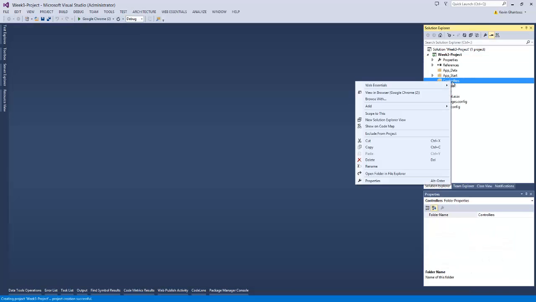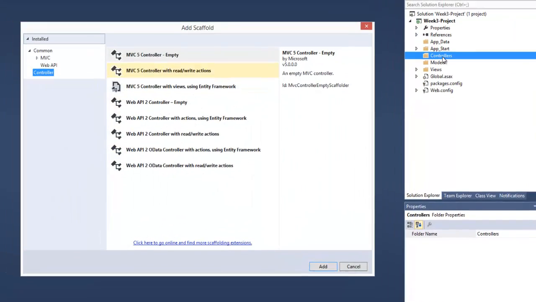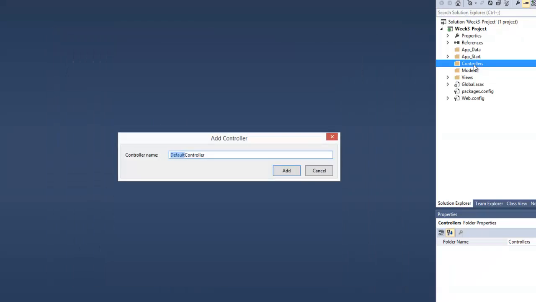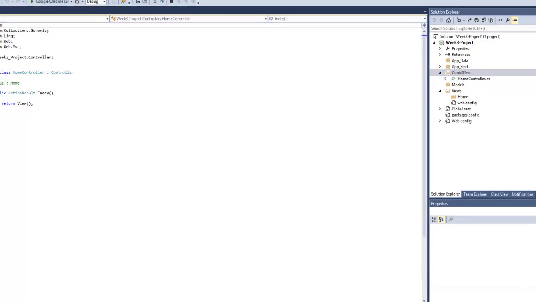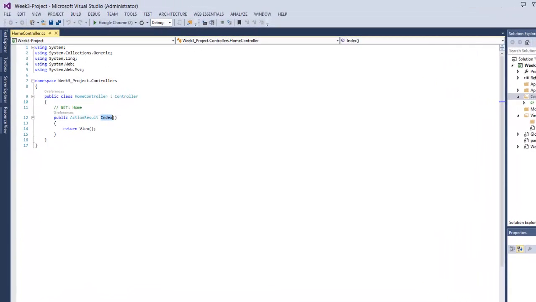So we'll go ahead and right click on controllers. We'll do add and choose controller. We'll do an empty controller and hit add. And this will be our home controller. So our home controller comes with a default index action. And you'll notice up here in the comments that it says get home.